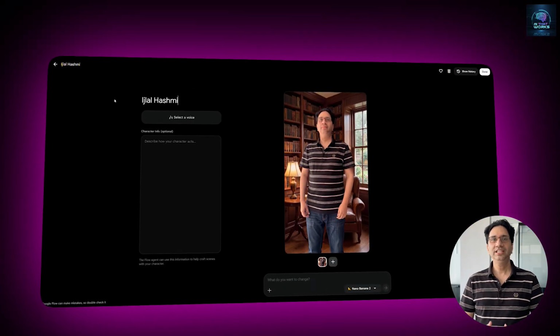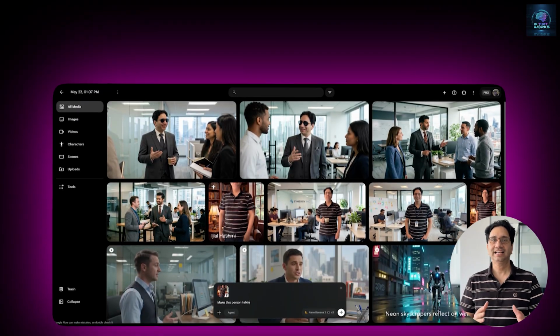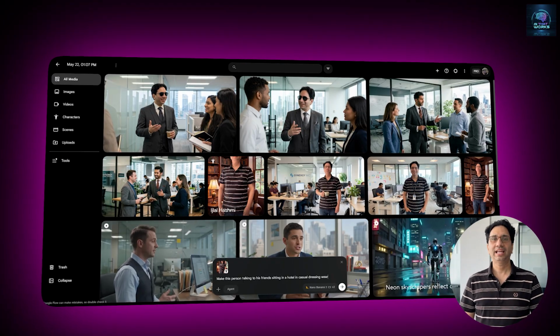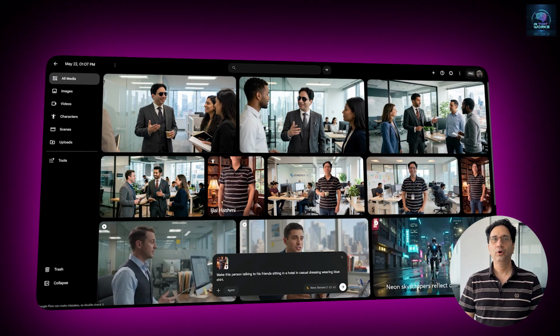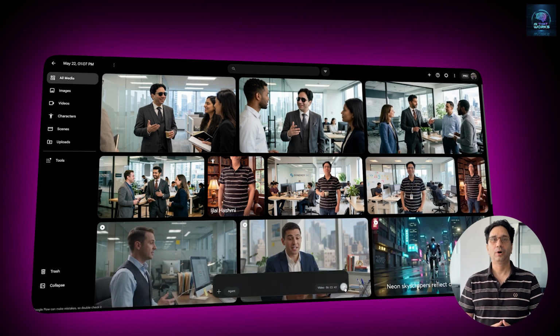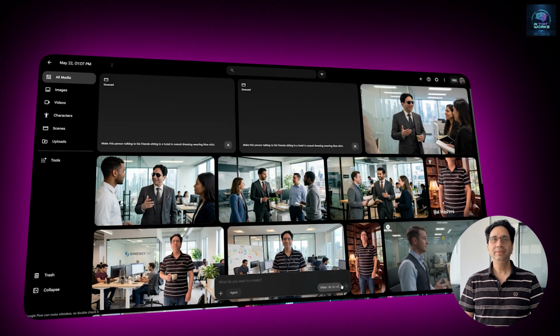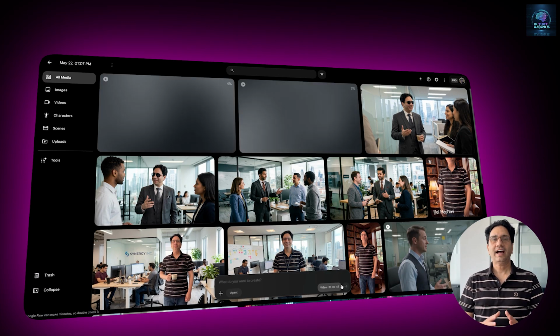So here it is. Omni introduces a completely new character system inside Google Flow. You go to the Characters tab, upload a single image of anyone, describe the character, name them. And from that point forward, you can reference that character in any video prompt. And Omni maintains a consistent likeness across every generation. This solves one of the biggest problems in AI video production, the fact that characters would look slightly different in every clip, making multi-scene projects feel disjointed. With this system, your character looks the same in Scene 1 and Scene 12. And you can combine this with the voice attachment feature, so your character not only looks the same but sounds the same across an entire project.